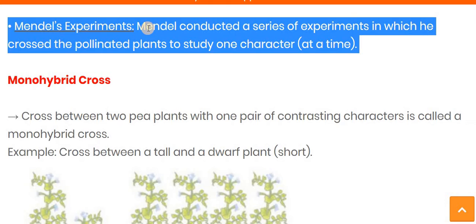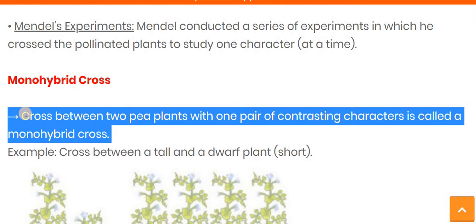What is the meaning of monohybrid cross, and what did Mendel do in this experiment? In a monohybrid cross, the cross occurs between two pea plants with one pair of contrasting characteristics. Here we are focusing on only one character, but it is contrasting. For example, suppose one pea plant is tall in nature, while the other is dwarf in nature, meaning short in height. So he focused on the height character only. A cross between two pea plants with one pair of contrasting characteristics is called a monohybrid cross.